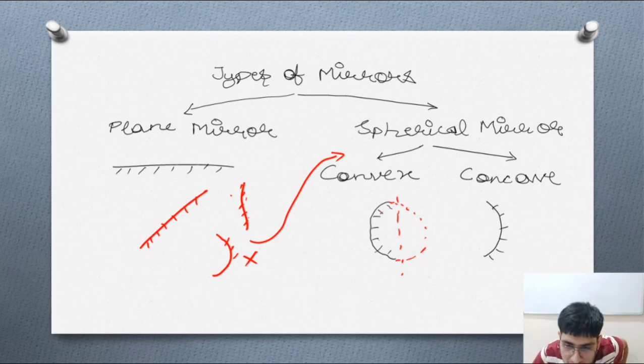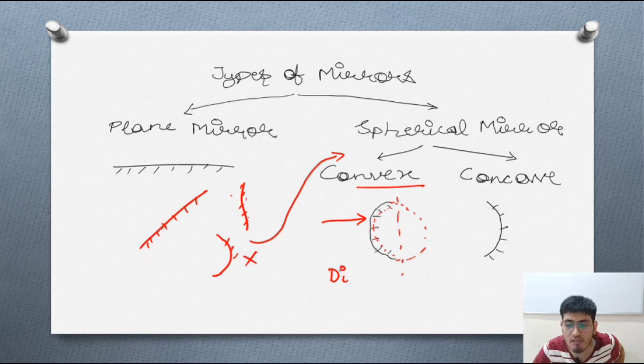In the first part, you are coloring or polishing this particular portion. Now if you are polishing this particular portion, what will happen? It will be a convex mirror, meaning the rays of light will pass from here and diverge, and that's why we name the convex mirror the diverging mirror also.